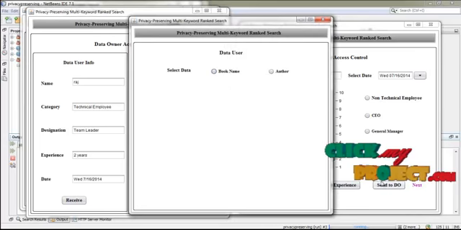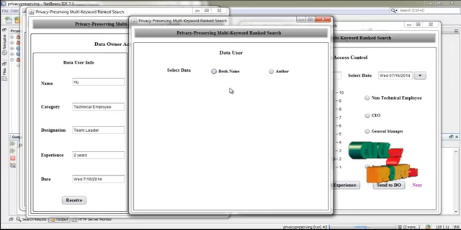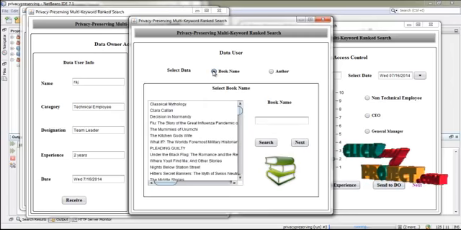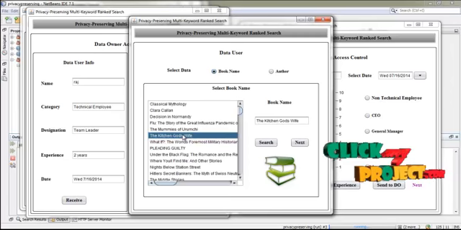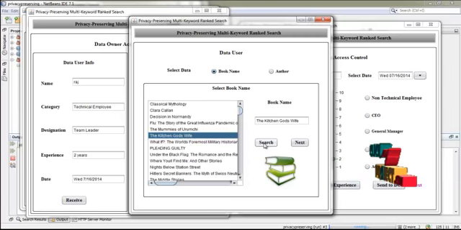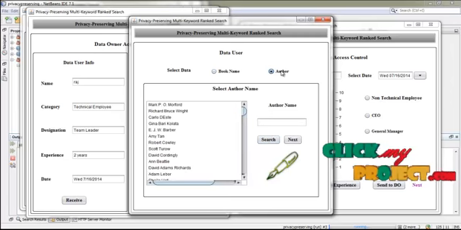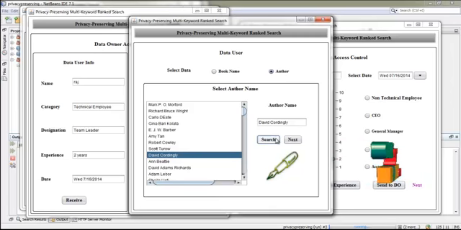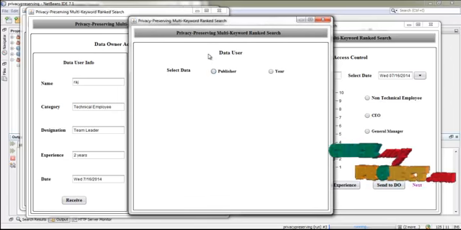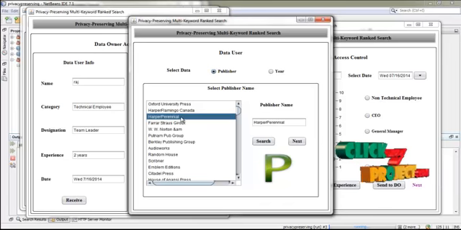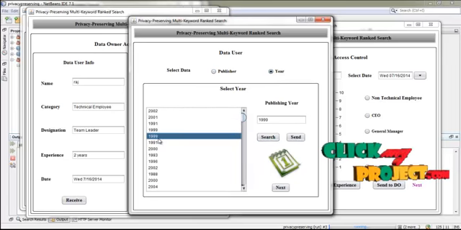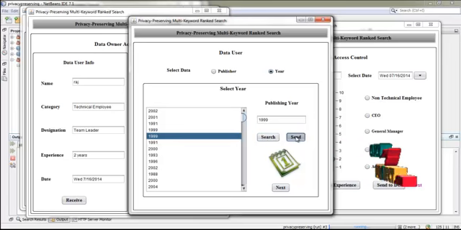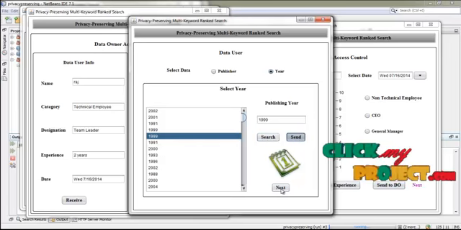Now press next. Here the data user has to enter the queries. For that, select the book name, and then select any one of the book names from this list and press search, and then select author. Now here the user has to select any one of the author names and press search. Now press next. Now the publisher name is also an input for the client, and press search. Now press here. Now the client also enters the year. Now press search and press send. Now this data is ready to send to the service provider.